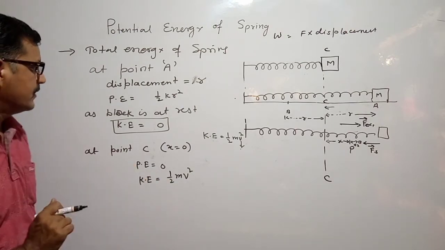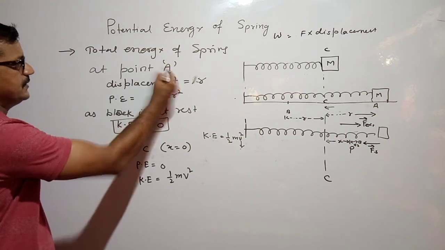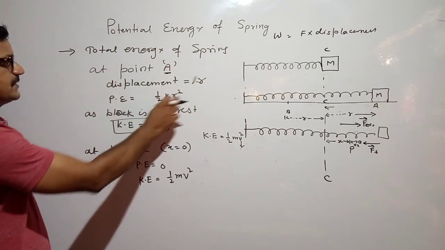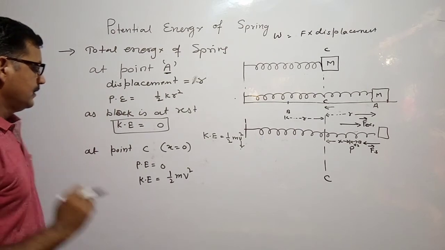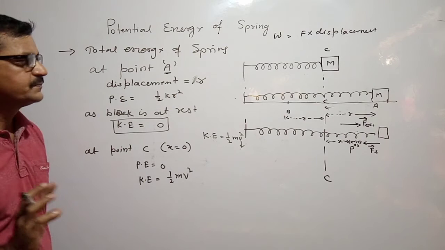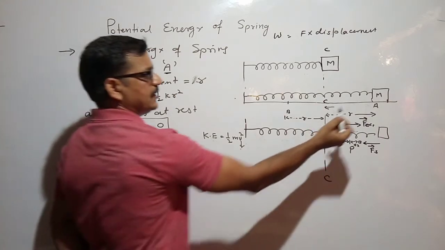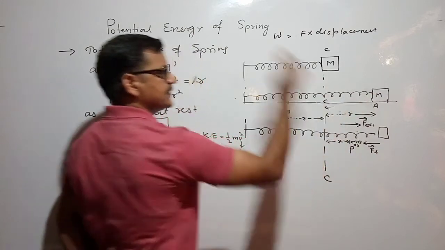Now what we are watching here, at point A, potential energy was maximum, that is half kr square. But at point C, potential energy is 0. It means potential energy is decreasing from point A to C.